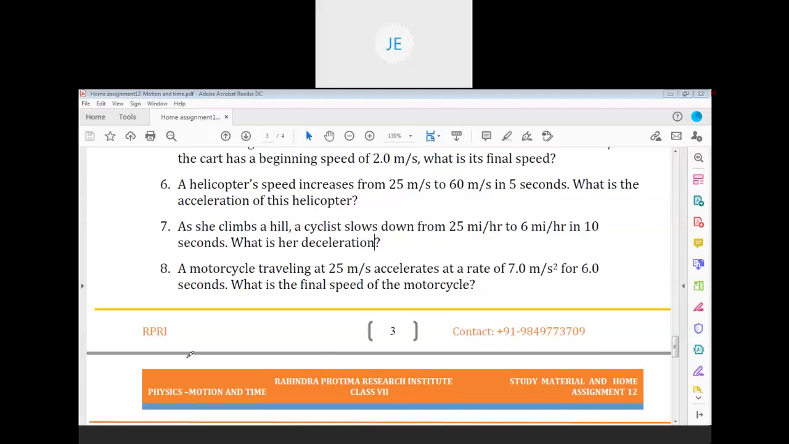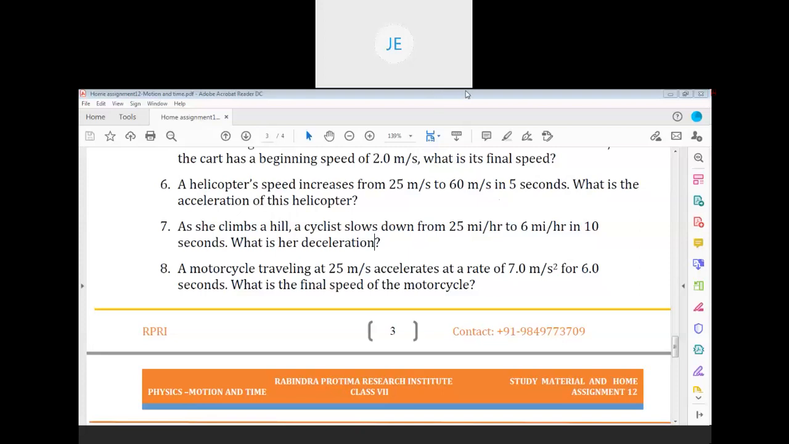Now I can do the sum because I didn't know that mi is the symbol of miles. Yes, mi is the symbol of mile. And the sixth one, 6 into 1.6, so that will be 9.6 kilometer per hour. Again you convert it into meter per second with 5 by 18. Then you know the initial velocity, the final velocity, and time of 10 seconds. So use the formula v minus u by t, and we will get the answer.